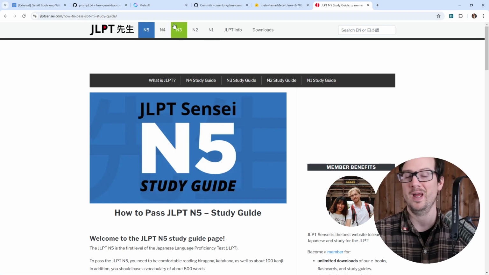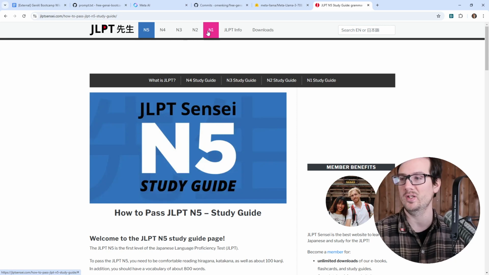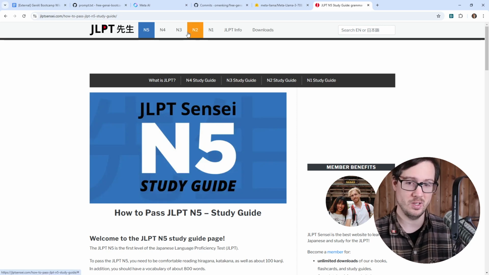So you're not going to be as good as a native speaker, but you're going to be in really good shape. You can get to JLPT N1. I have not sat any of these exams yet. I'm trying to pass the N3. That's my target one. So hopefully next year I'll go sit that.